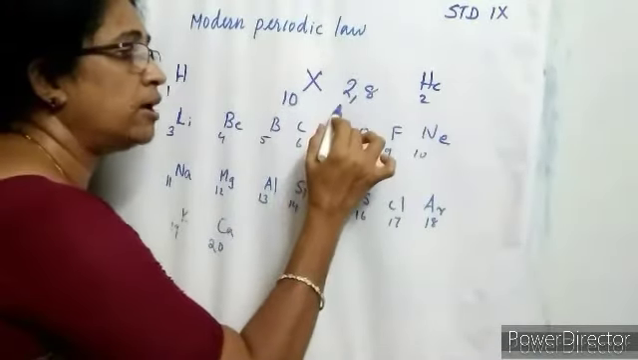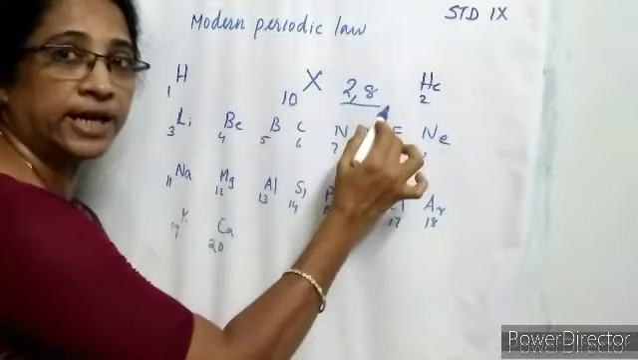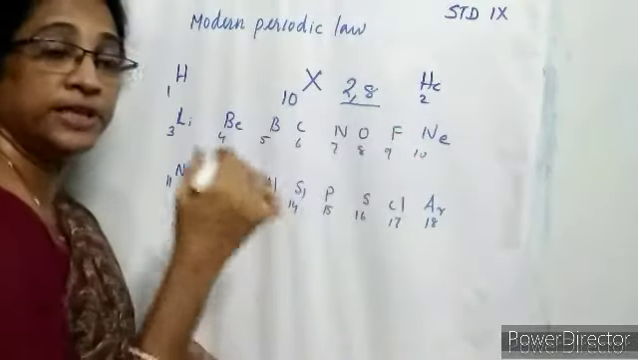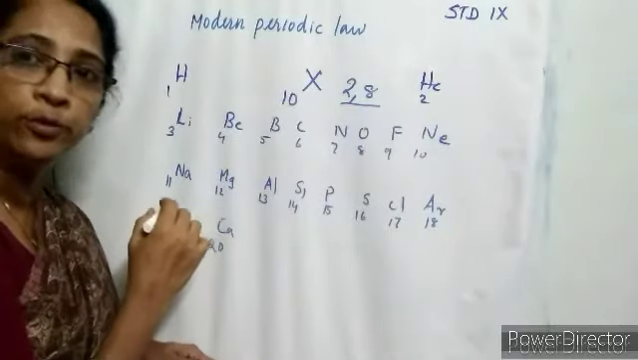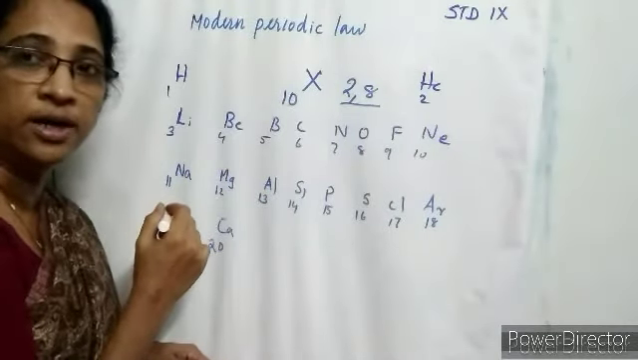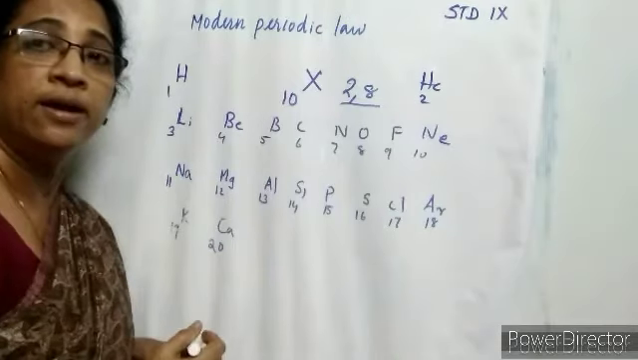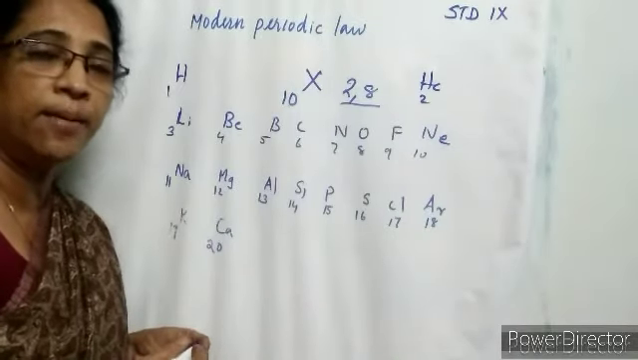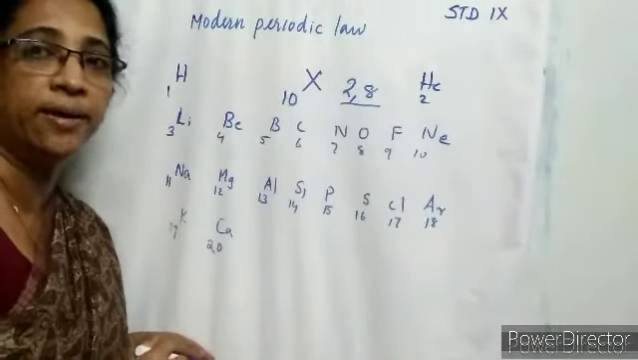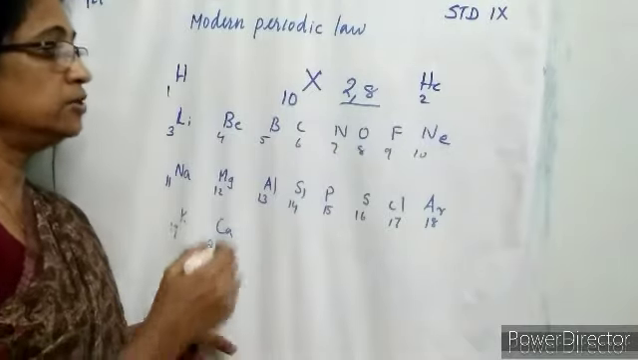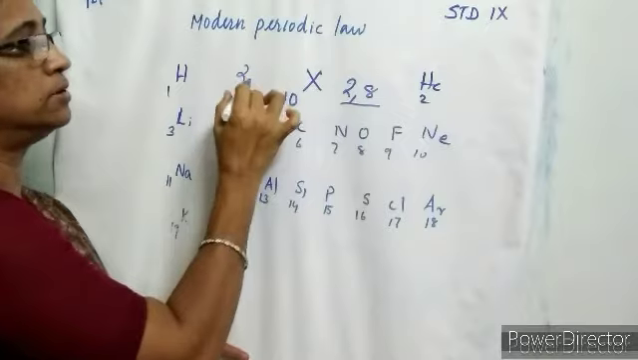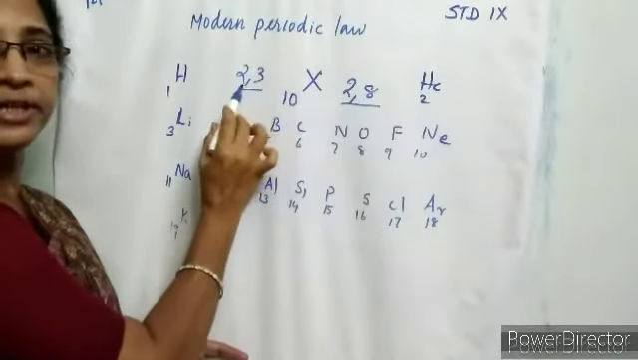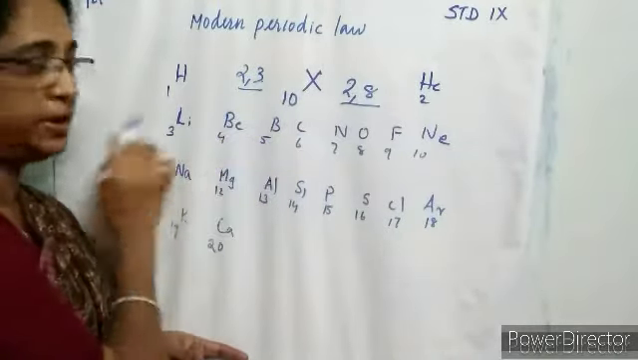So there are how many shells? 2 shells. If the shell number is 2, then that element belongs to period 2 of the modern periodic table. So shell number means period number. Shell number is equal to period number. Another example, boron, atomic number 5. The electronic configuration is 2, 3. This element belongs to period 2.